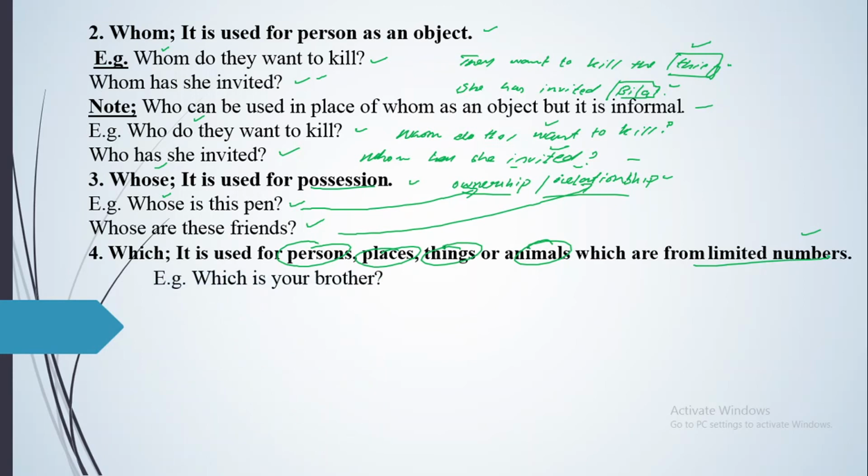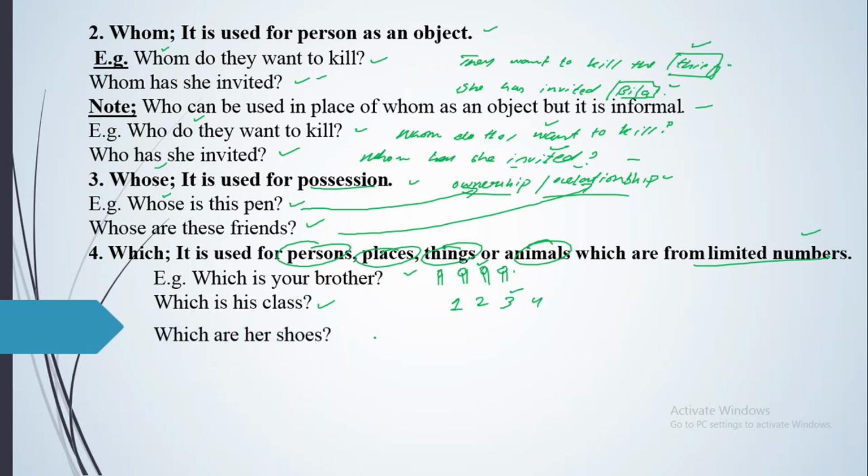Now see, there are some five guys standing. You will be saying which is your brother. I will say that the third one is my brother. That is the answer. So over there it is used for limited persons, places or things which are from a limited number, and you are going to choose one of them. After that, which is your class. Now see, there are some classes, like room number 1, 2, 3, 4. So you'll be asking which is your class. You will say room number 3 is my class.